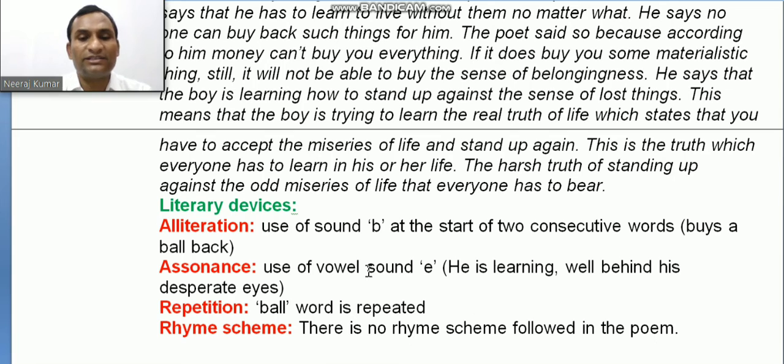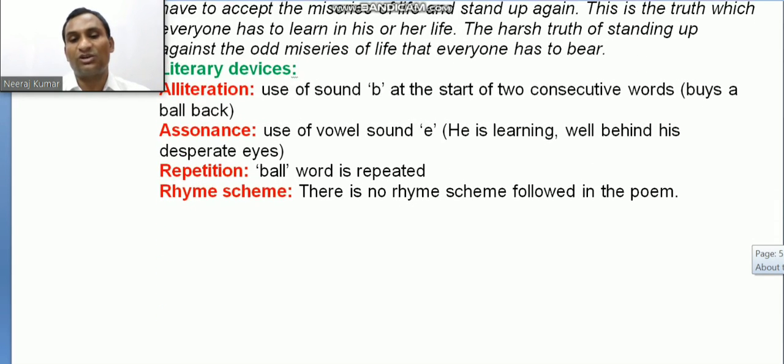So what are the literary devices used here? Alliteration: the use of sound B at the start of consecutive words, buys a ball back. Assonance: use of vowel sound E, he is learning well behind his desperate eyes. Repetition: the word ball is repeated. Rhyming scheme: there is no rhyming scheme followed in the poem, as this poem is in free verse.